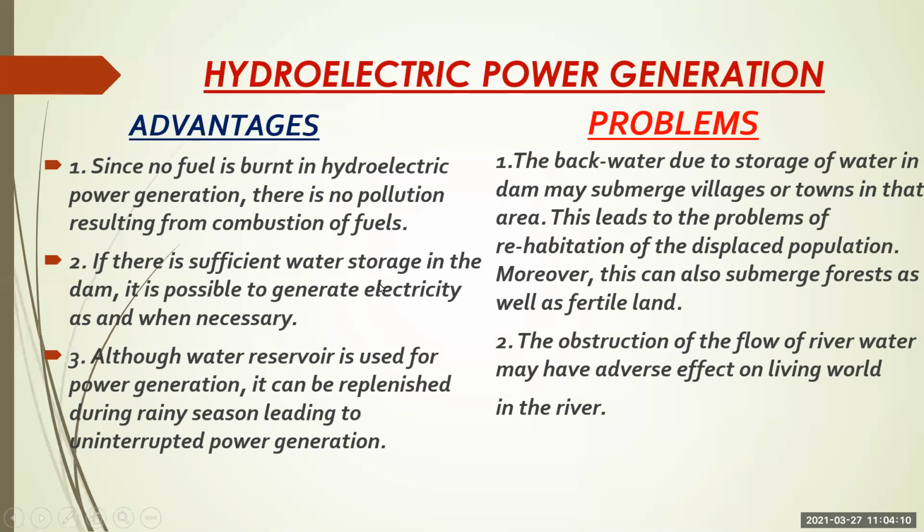If there is sufficient water storage in the dam, it is possible to generate electricity as and when necessary. If we have sufficient water storage in the dam, we can generate electricity whenever we want. Although the water reservoir is used for power generation, it can be replenished during the rainy season, leading to uninterrupted power generation. The water present in the dam gets replenished in the rainy season with the help of rainwater. Okay, these are some advantages.